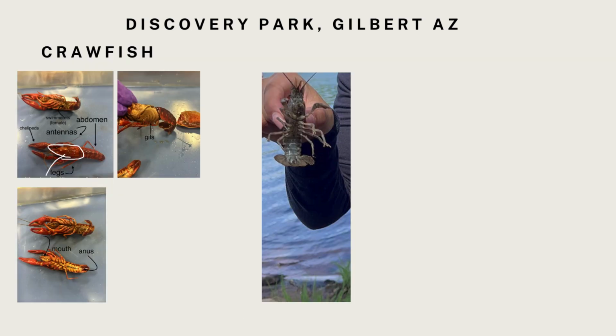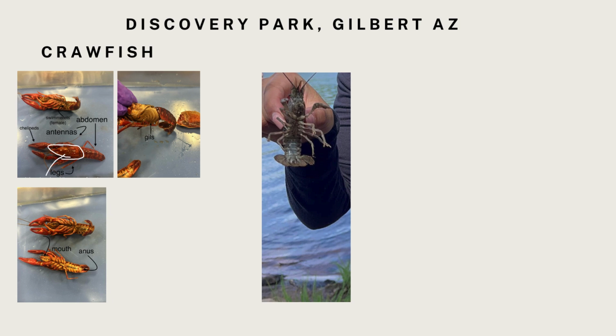For this crawfish in this next slide, it is an invertebrate in phylum Arthropoda. Its diet is feeding on plants and small animals, so it's an omnivore. And for the reproductive strategy, it has external fertilization, and it is maternally caring for eggs. Some of the key features are its exoskeleton, jointed appendages, the segmented body, and the omnivorous feeding habit.